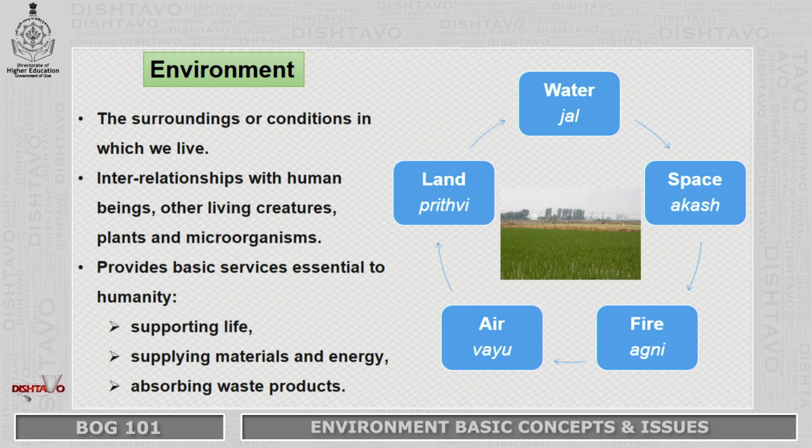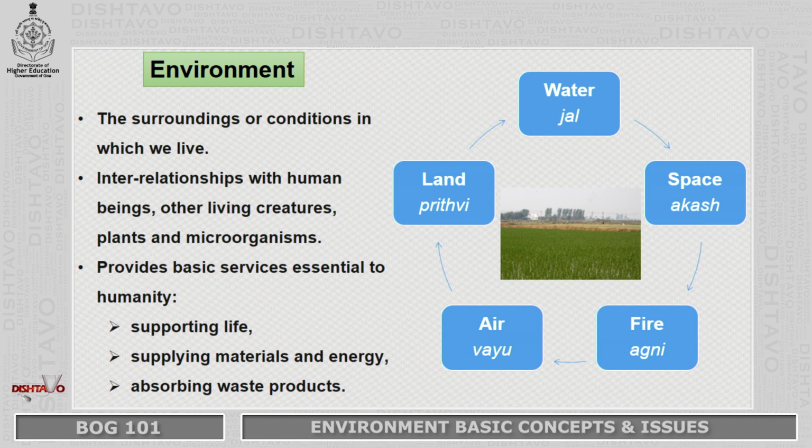And when we talk about environment, we also speak about the basic services that are given to us by environment. That is, environment serves us in different ways. So we will be dealing with how environment supports our life. Not only human life, animal life, plant life, everything that is living on this earth, and how environment gives the services.